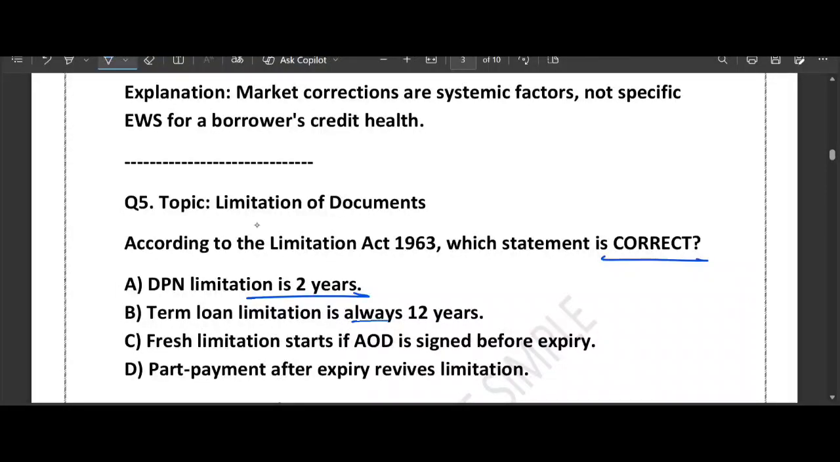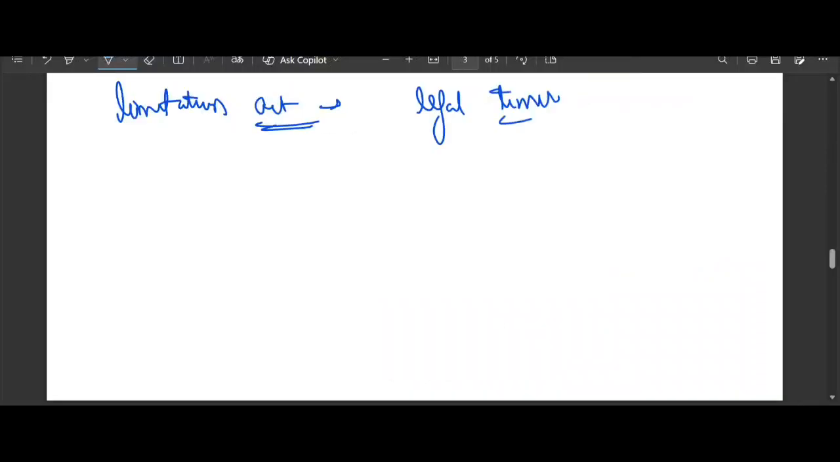You can think of the Limitation Act as a legal timer. For most bank loans, the law gives the bank 3 years to take the borrower to court if they stop paying. Suppose the borrower stops paying now. So it takes 3 years, 3 years to sue you. So in most of the cases, it is 3 years.